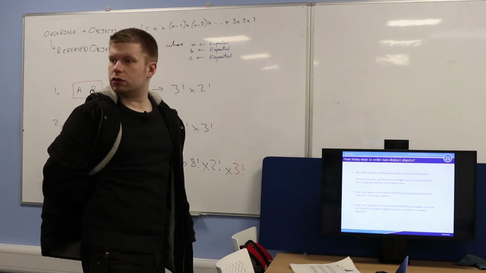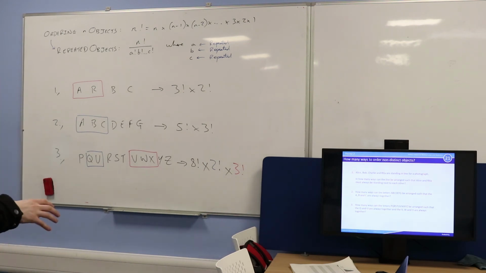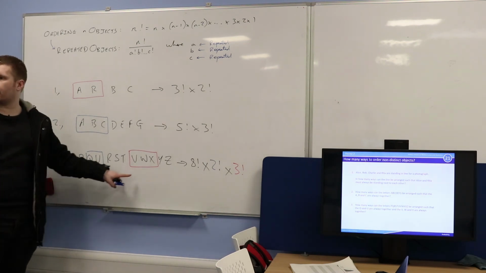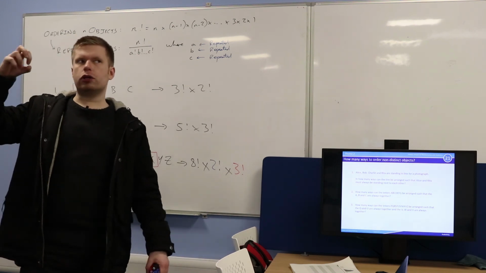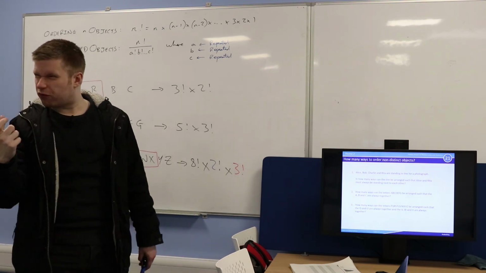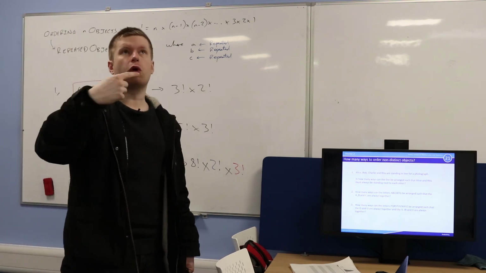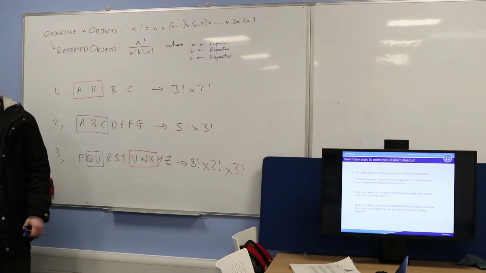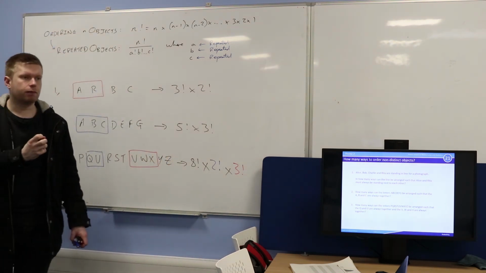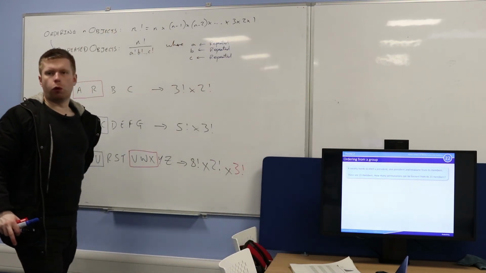Yeah? No questions? All these are only one condition. Well, this one is kind of 2 because you have to have these 2 here, but that's just one type of condition. Now, actually, in tomorrow's lesson, hopefully, if not Thursday's lesson, we're going to look at some slightly more complicated conditions, but this is just an example of a condition which you could have. So they have to be standing together. Okay, good. Now here's a problem on the board.